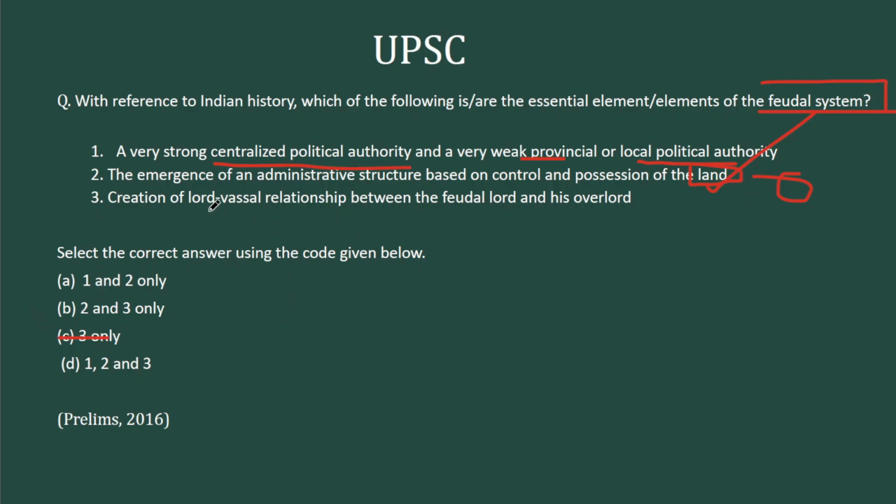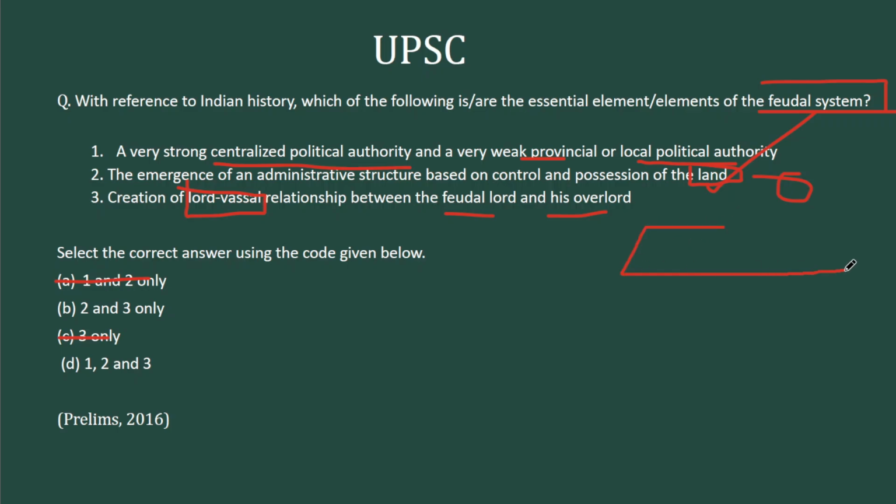This can be eliminated. Third, creation of a lord-vassal relationship between the feudal lord and his overlord. This again, a lord-vassal relationship is core to the feudalism concept. If you know that, it's a straight pick. Third option can also be taken. Now look at the first option. This is the easiest of all options. Just think how feudalism emerged in medieval India.